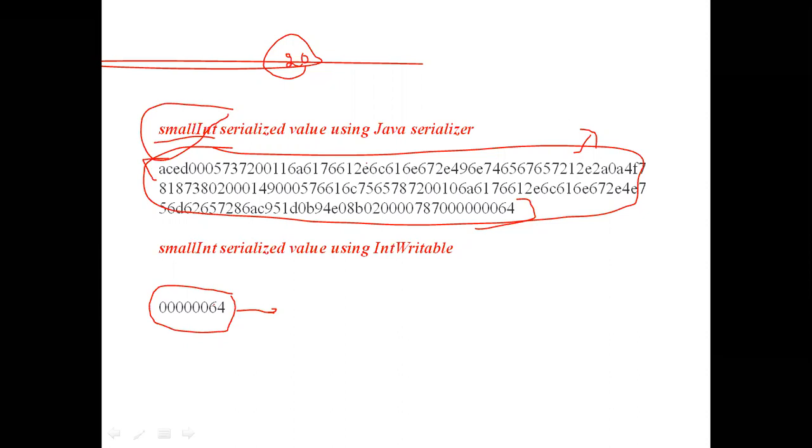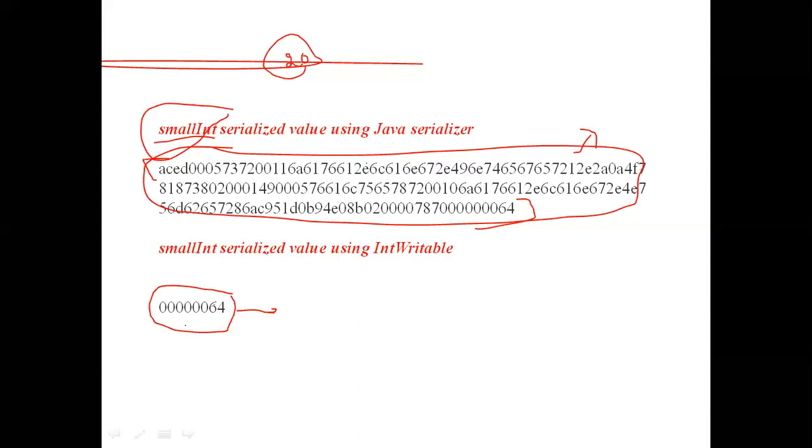If Hadoop uses Java serialization, the problem is that data overhead will occur in the network. Why? Because Java serialization will create byte streams whose size is very much larger when we compare with Hadoop serialization. That's why the Writable interface is very important in Hadoop. Without it, we have no other option but to use Java serialization, which creates a large amount of data. That is the importance of the Writable interface.